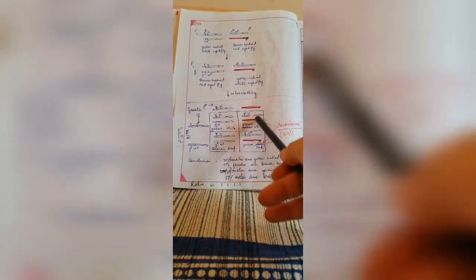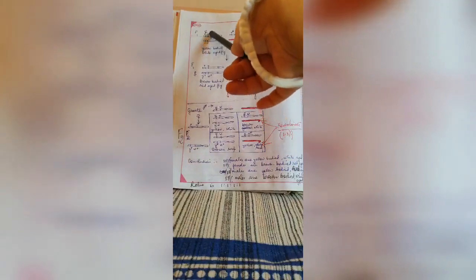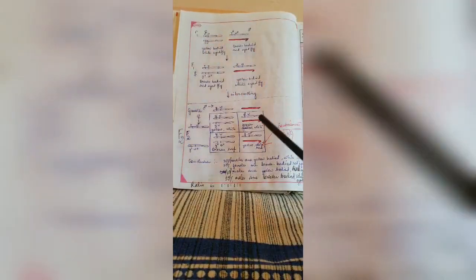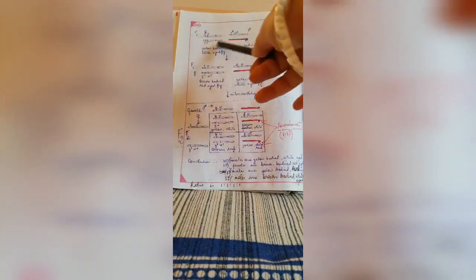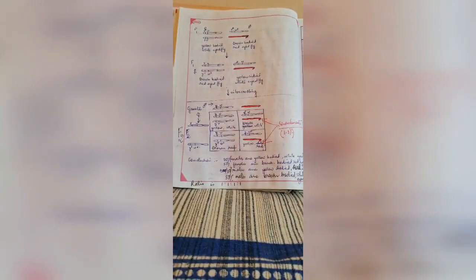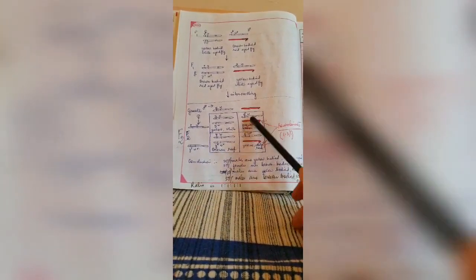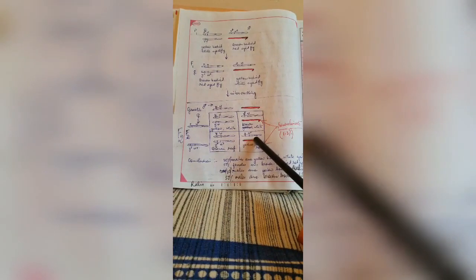These two are new combinations of characters which we are not getting in the parents. This type of combination, Y plus and W, we are not getting in the parents. That means there is shuffling of genes here. And these are recombinants, that means with new combinations of characteristics.